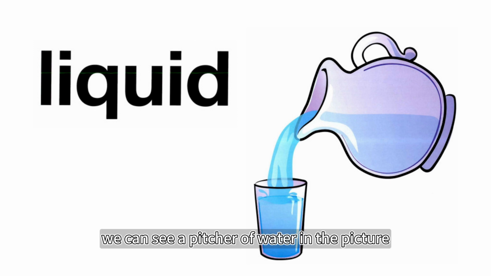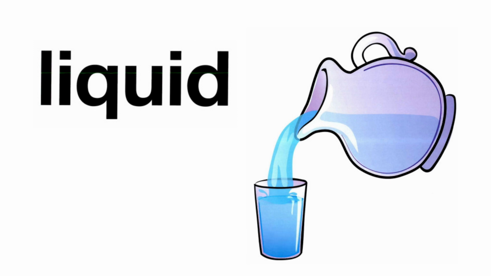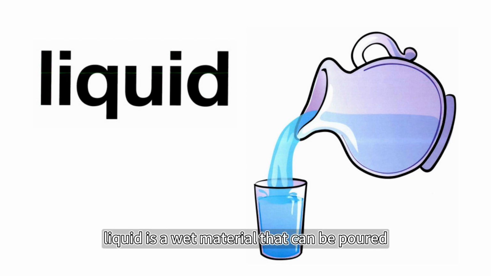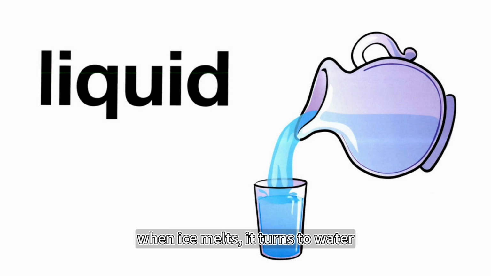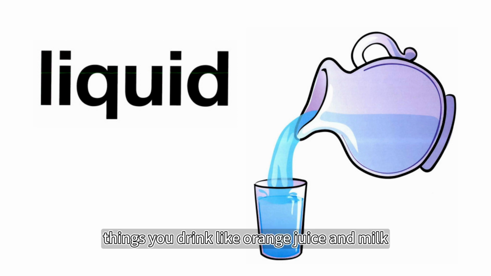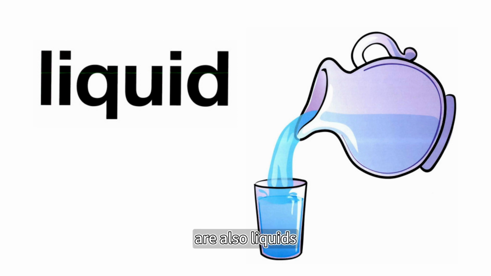Liquid. We can see a picture of water in the picture. Water is a kind of liquid. Liquid is a wet material that can be poured. When ice melts, it turns to water. Things you drink like orange juice and milk are also liquids.